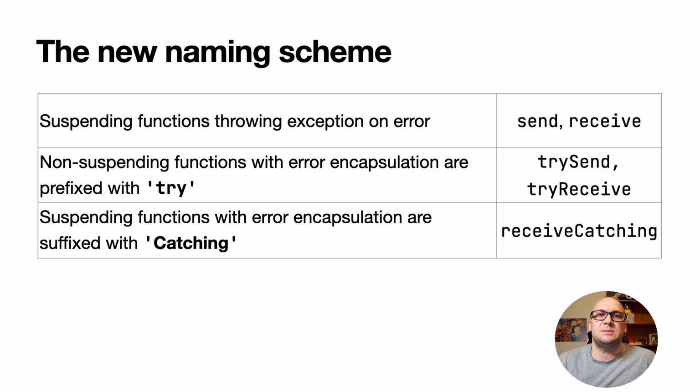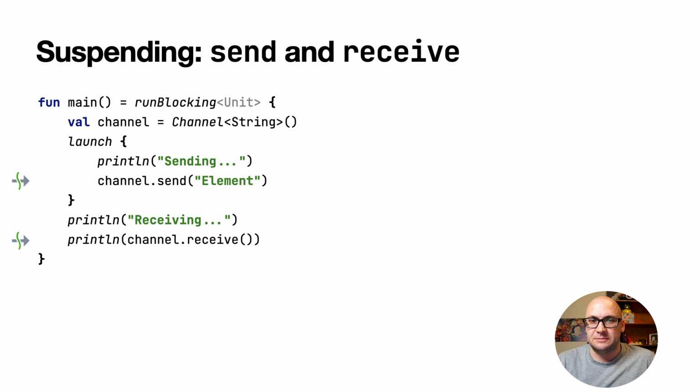The regular suspending functions are left as is, for instance, send and receive. Their non-suspending counterparts with error encapsulation are consistently prefixed with try. So we have try_send and try_receive. And the new error encapsulating suspending functions will have a suffix catching.